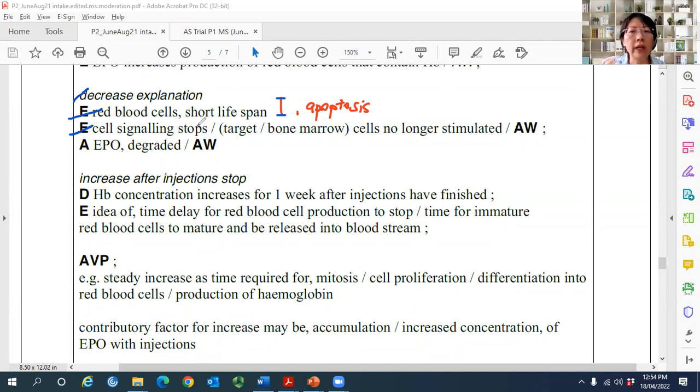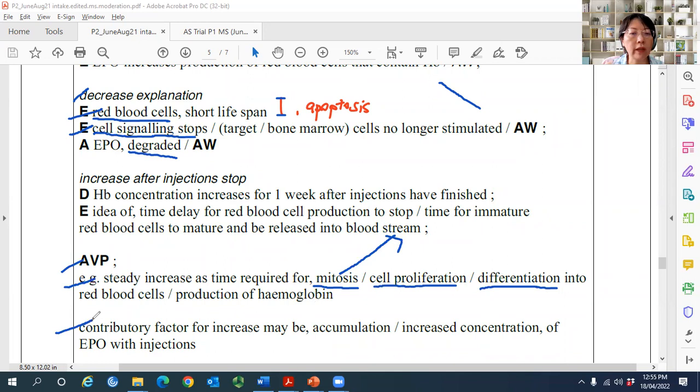Cell signaling stopped already, so cells are no longer stimulated. So why is that decreased? Because EPO already degraded. Whatever red blood cells produced already got short lifespans and are being removed, and the cell signaling already stopped. Okay, AVP. There's a steady increase of hemoglobin because there's a steady increase in number of cells by mitosis, cell enlargement, cell differentiation. All this takes time, so that's why it keeps on increasing, as more and more mitosis, cell enlargement and cell differentiation happen.